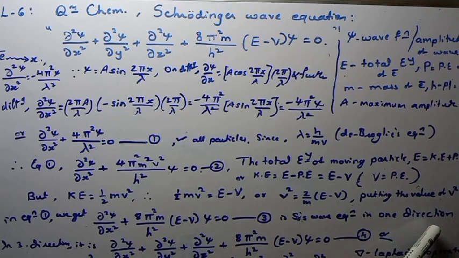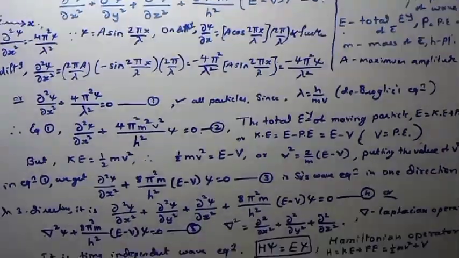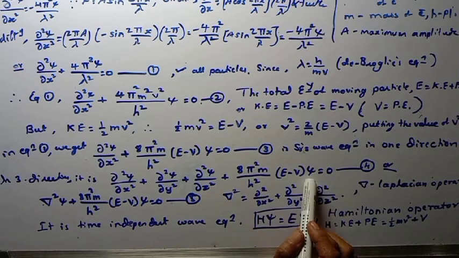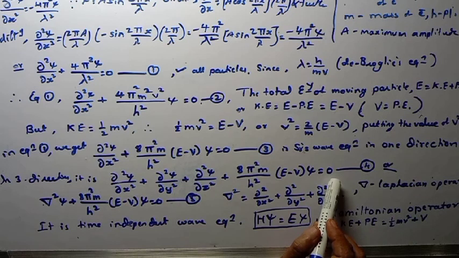Similarly, the motion of the wave in three directions can be given by del squared psi by del x squared plus del squared psi by del y squared plus del squared psi by del z squared plus 8 pi squared m by h squared (E minus V) psi equals 0.